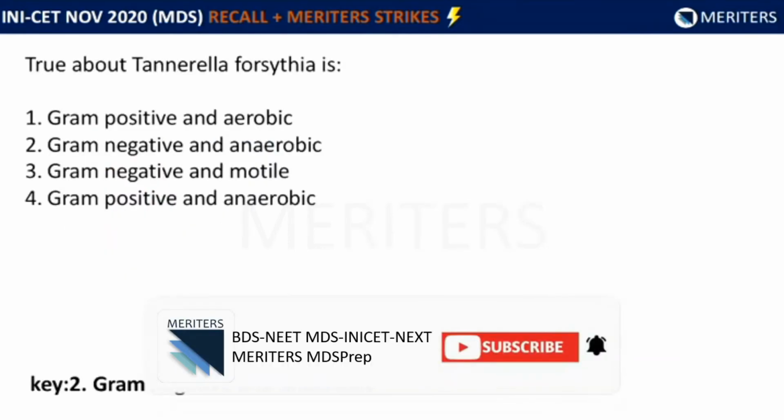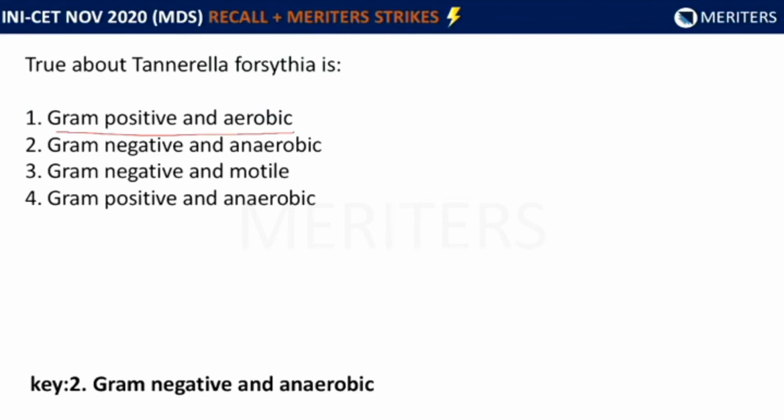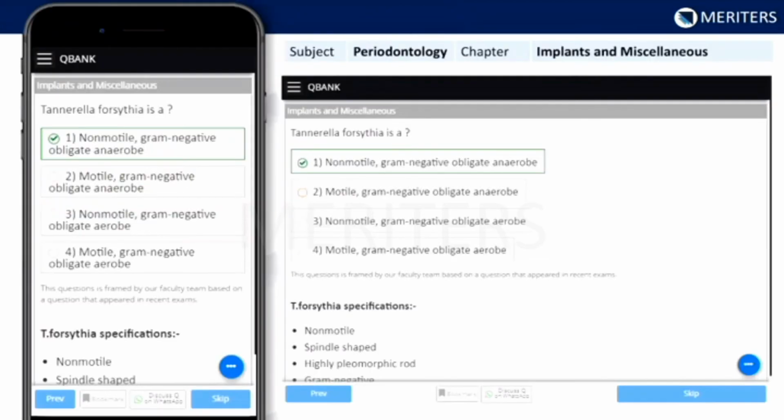True about Tannerella forsythia is: 1. Gram positive and aerobic. 2. Gram negative and anaerobic. 3. Gram negative and motile. Or 4. Gram positive and anaerobic. Now the correct answer is gram negative and anaerobic. A similar question is also present in our question bank.